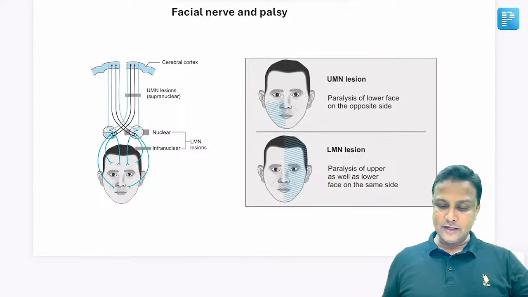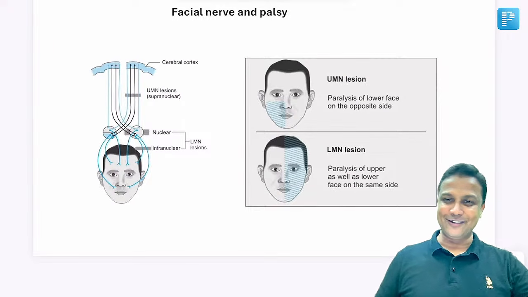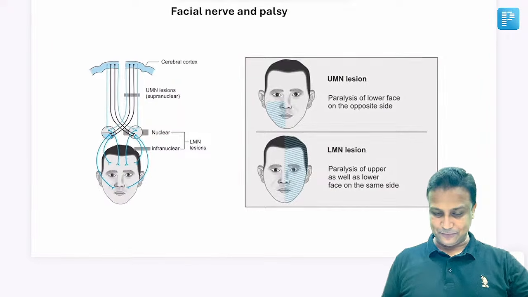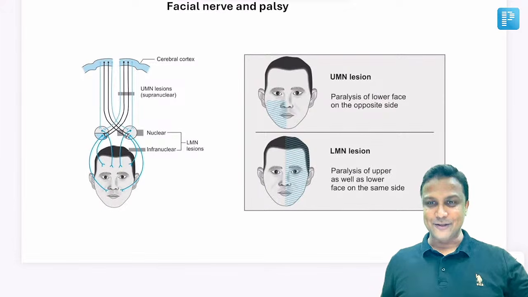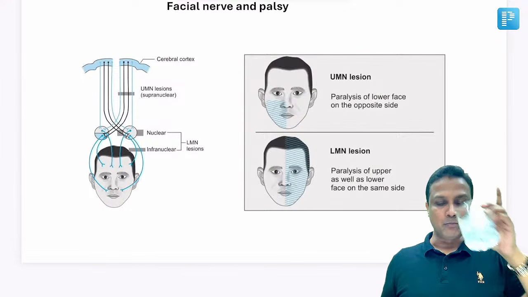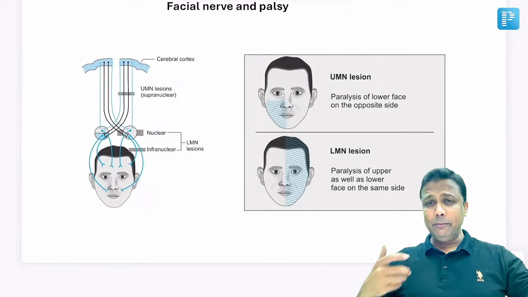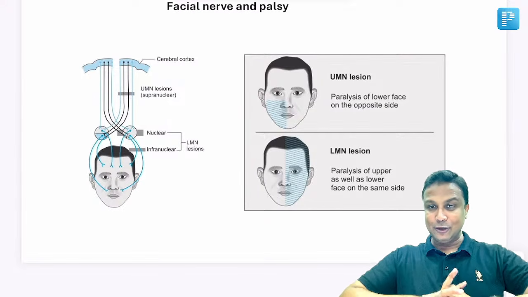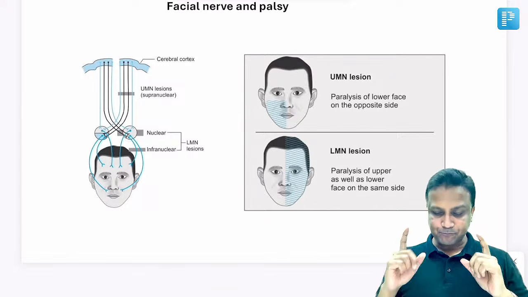Now, once you are done with this one, moving ahead with the next important question for your FMG exam, sir. Facial nerve and the palsy of that one. UMN and LMN lesion of the facial nerve, sir. UMN and LMN lesion of the facial nerve, we need to have a clarity.